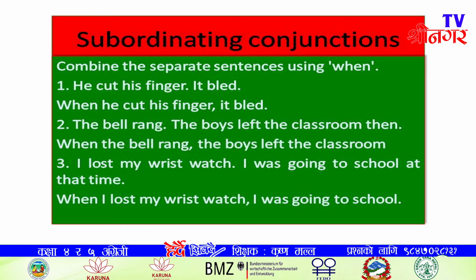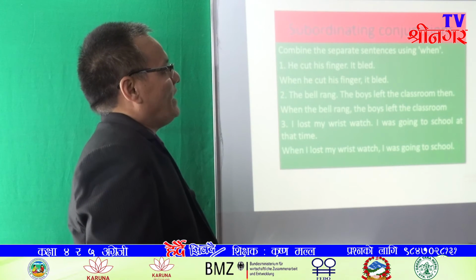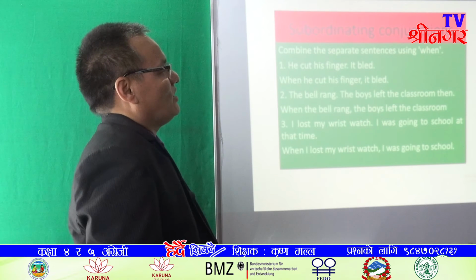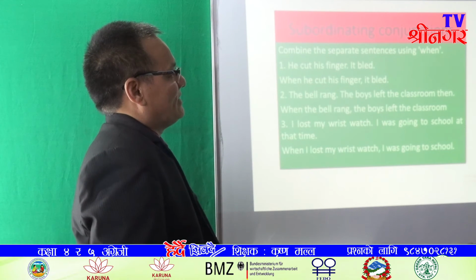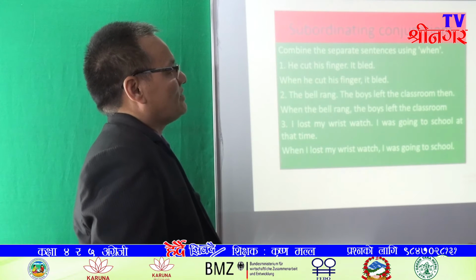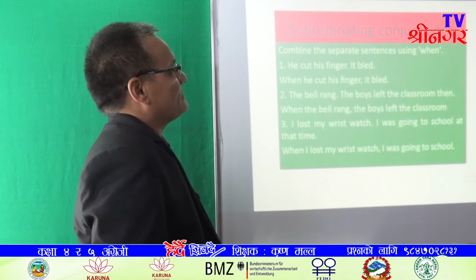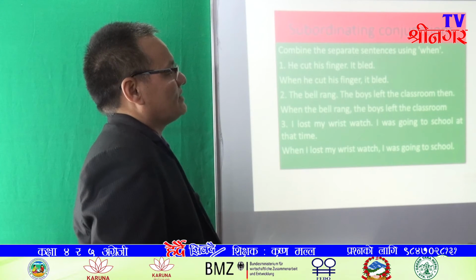It bled. It is another sentence. Here, by joining 2 sentences, we have to make one sentence. These sentences change into clauses. One clause is the main clause and another clause is a subordinate clause.